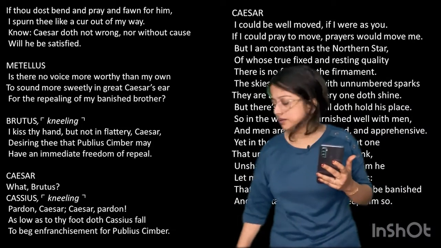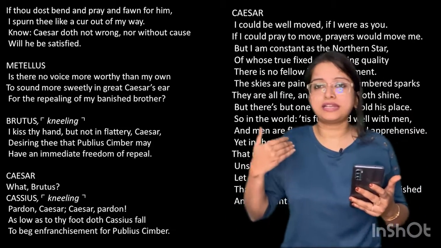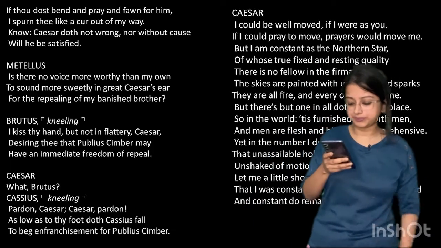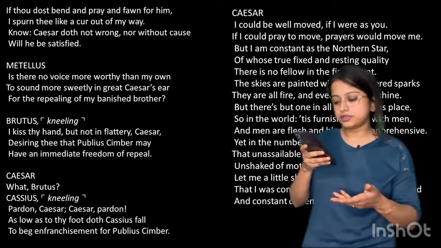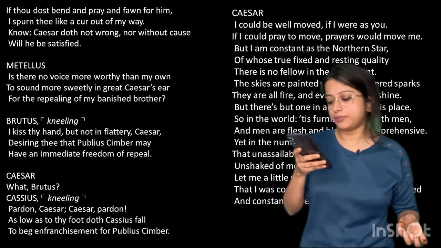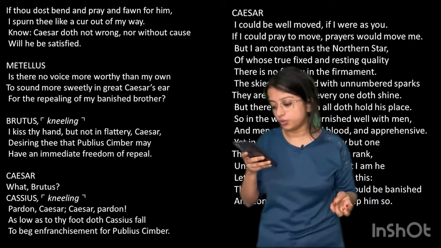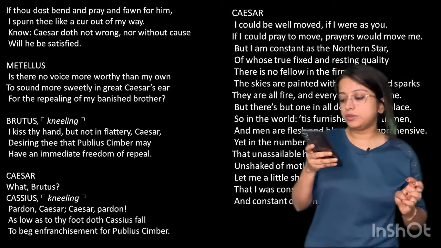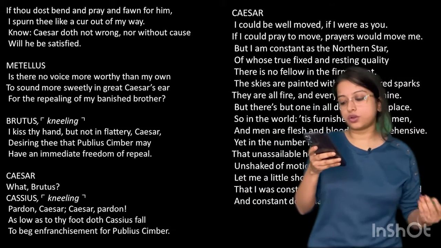So don't think that what can satisfy you can satisfy me as well. Okay, so that is all it goes on. "The skies are painted with unnumbered sparks, they are all fire and every one doth shine, but there's but one in all doth hold his place. So in the world: 'tis furnished well with men, and men are flesh and blood and apprehensive, yet in the number I do know but one that unassailable holds on his rank, unshaked of motion."